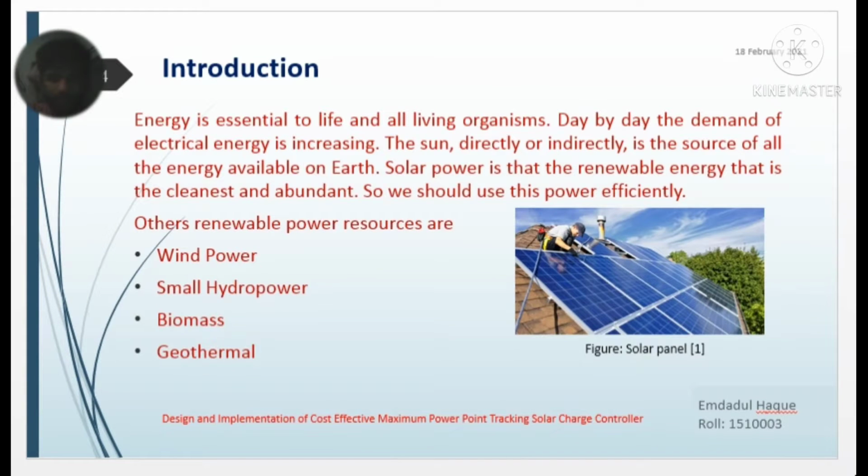Introduction. We know that energy is essential to life and all living organisms. Day by day, the demand for electrical energy is increasing. Solar power is a renewable energy that is the cleanest and most abundant, so we should use this power efficiently. Other renewable power sources are wind power, small hydro power, biomass, and geothermal.